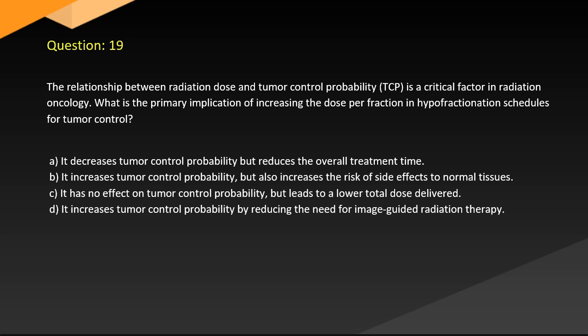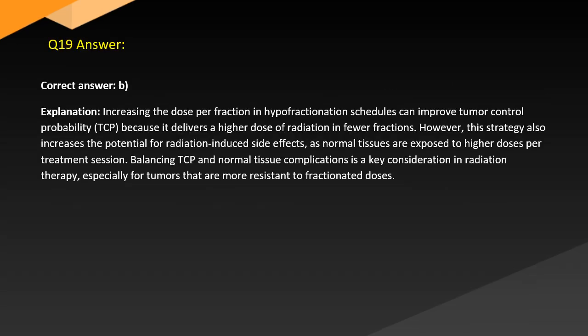C. It has no effect on tumor control probability but leads to a lower total dose delivered. D. It increases tumor control probability by reducing the need for image-guided radiation therapy. Answer. Correct answer: B. Explanation. Increasing the dose per fraction in hypofractionation schedules can improve tumor control probability (TCP) because it delivers a higher dose of radiation in fewer fractions.